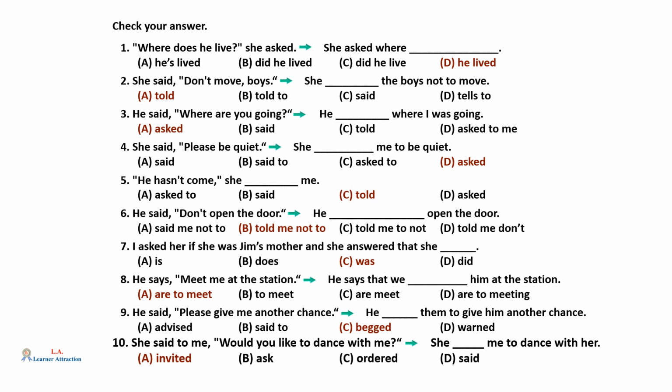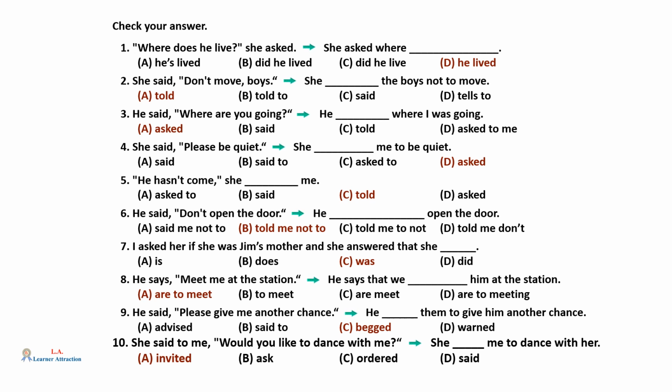Question 7: C, was. I asked her if she was Jim's mother and she answered that she was. Question 8: A, are to meet. He says, "Meet me at the station." He says that we are to meet him at the station.